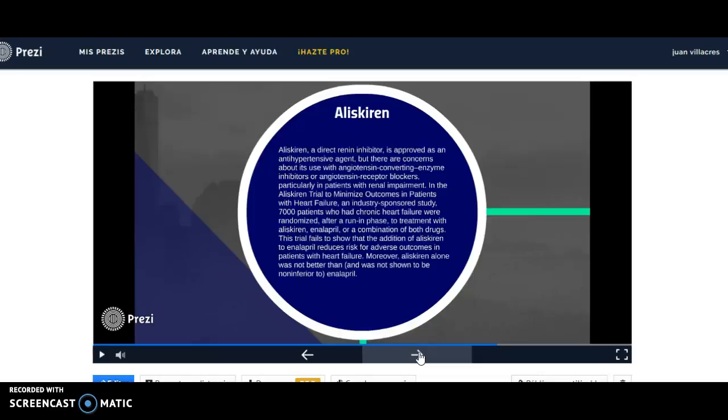In the Aliskiren Trial to Minimize Outcomes in Patients with Heart Failure, an industry-sponsored study, 7,000 patients who had chronic heart failure were randomized to treatment with Aliskiren, Enalapril, or a combination of both drugs. This trial fails to show that the addition of Aliskiren to Enalapril reduced the risk of adverse outcomes in patients with heart failure. Moreover, Aliskiren alone was not better than Enalapril.